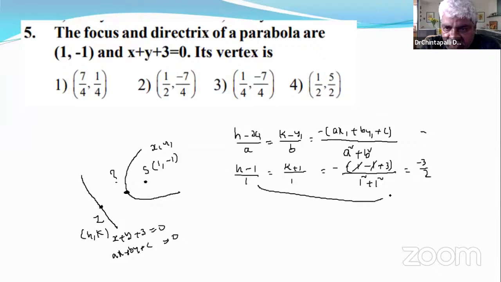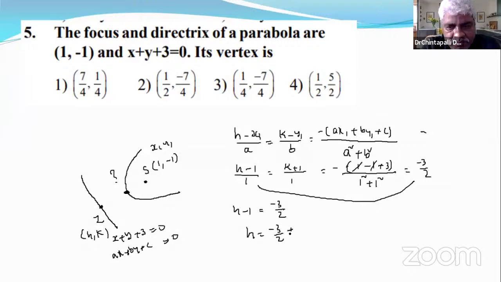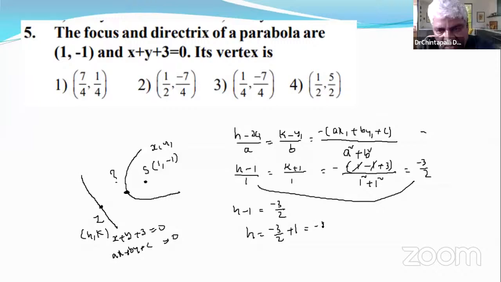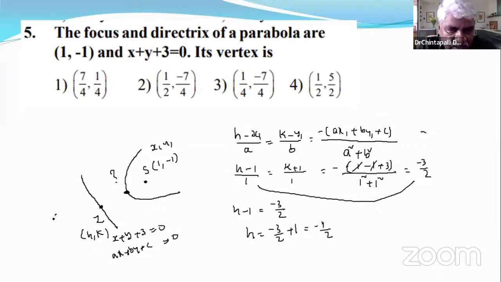Let us compare these two values. That means h minus 1 is equal to negative 3 by 2. H is equal to negative 3 by 2 plus 1. Can you tell its value? That is negative 1 by 2, negative 0.5. Coordinates of Z has x equal to negative 1 by 2.